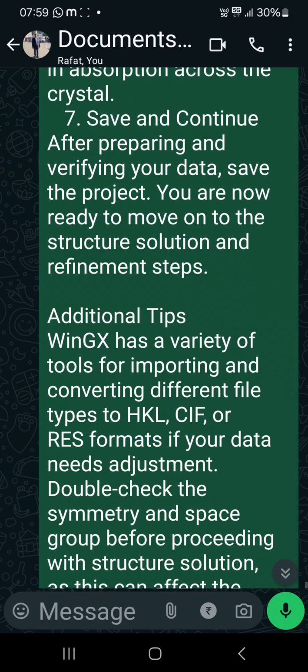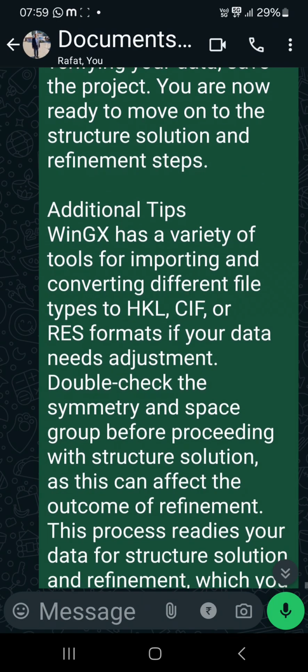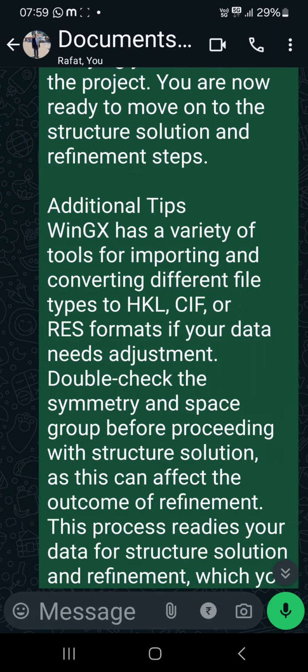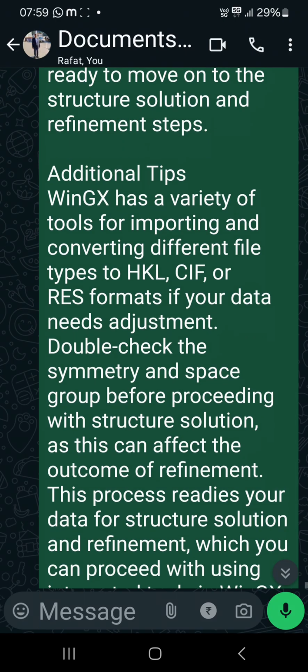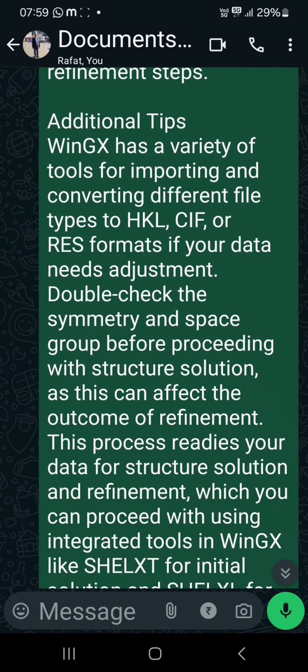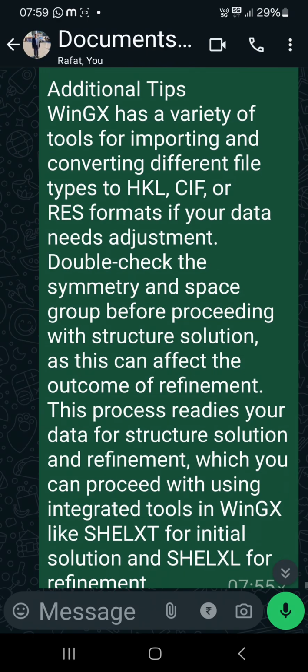Additional tips. WinGX has a variety of tools for importing and converting different file types to HKL, CIF, or RES format. If your data need adjustment, double check the symmetry and space group before proceeding with the structure solution, as this can affect the outcome of refinement.